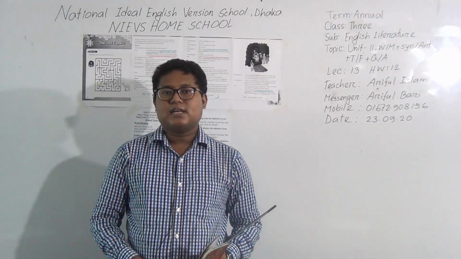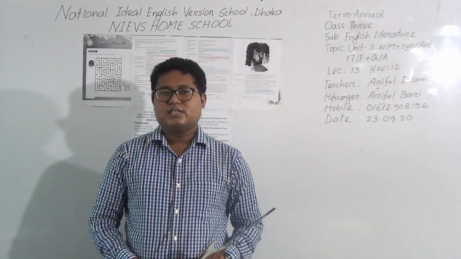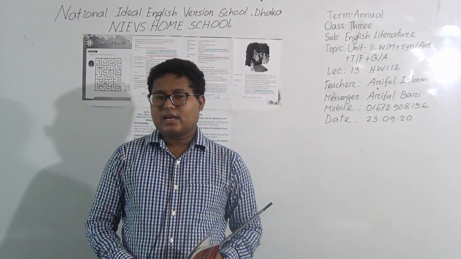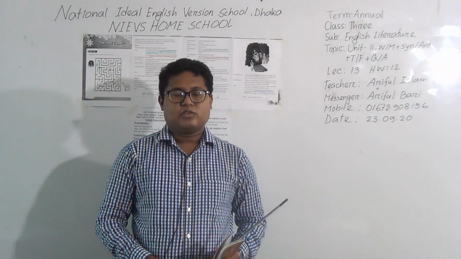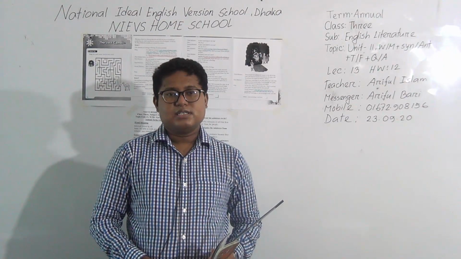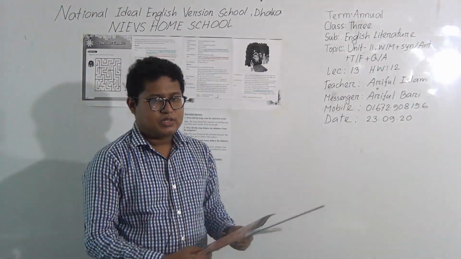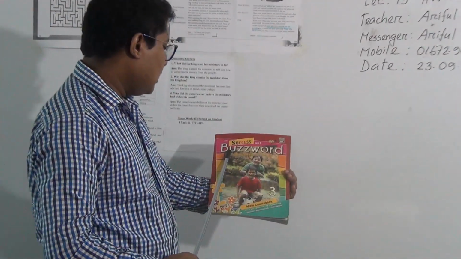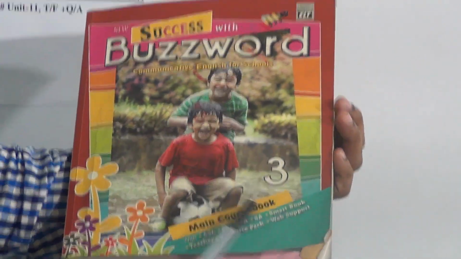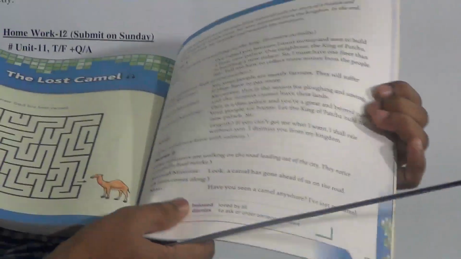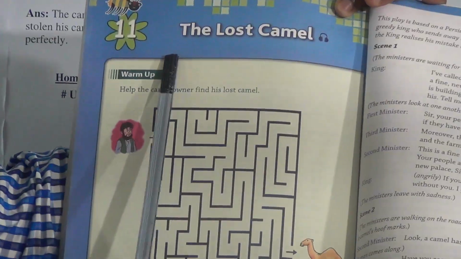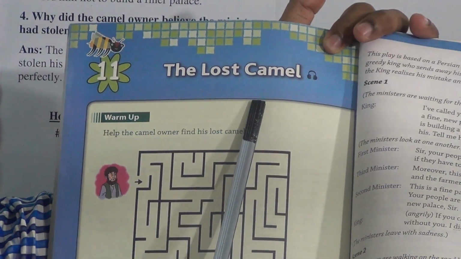I am Muhammad Ariful Islam, Assistant Teacher of English, National Ideal English Version School, morning shift. Today I am going to take an English literature class for class 3 students. Our today's topic, Unit 11, word meaning, synonym, antonym, true, false, and question answers. So, my dear students, let's open a book, New Success with Buzzword, Communicative English for Schools, main course book 3, and go to page number 112, unit 11, the lost camel.